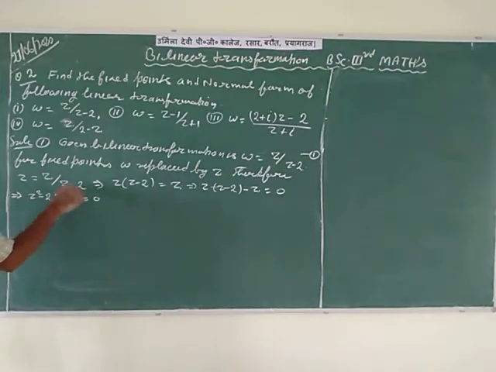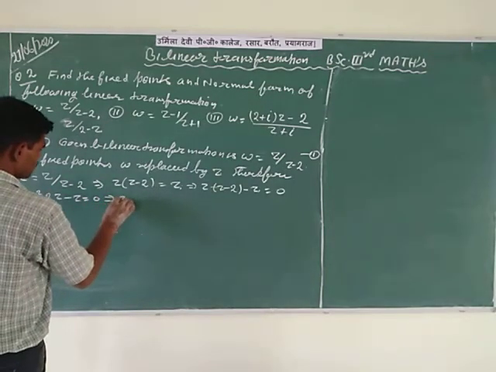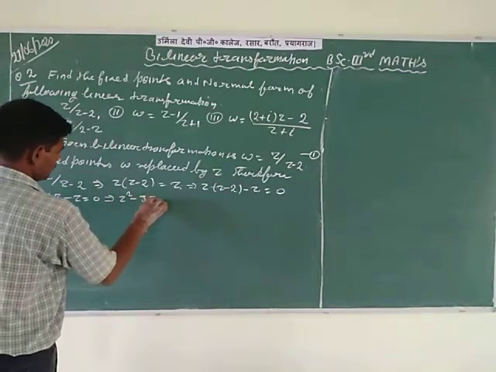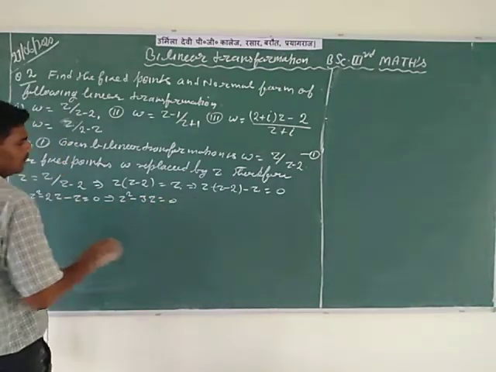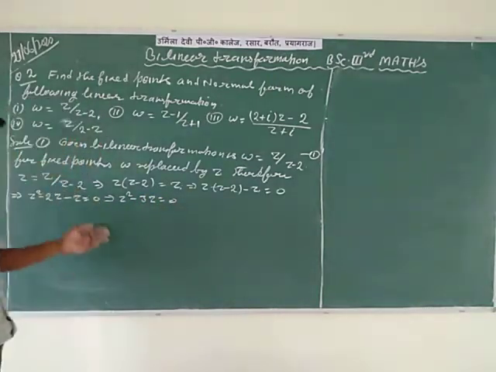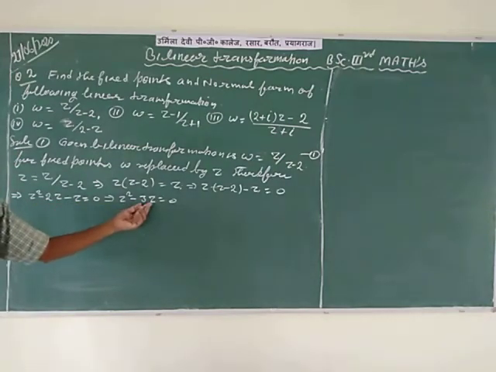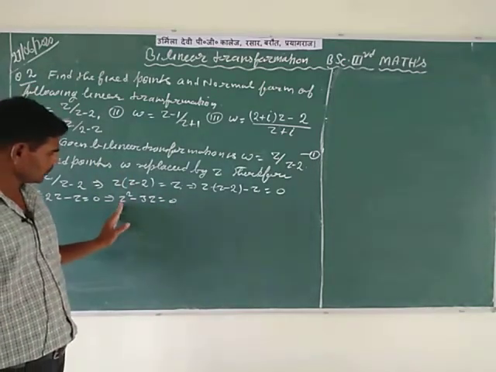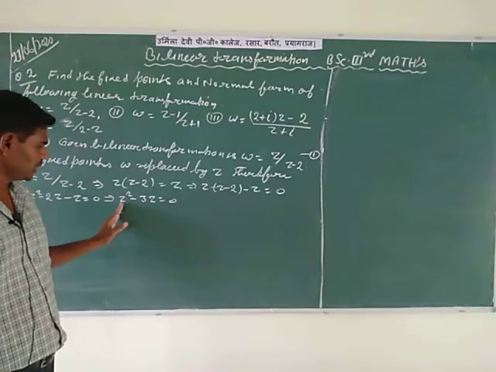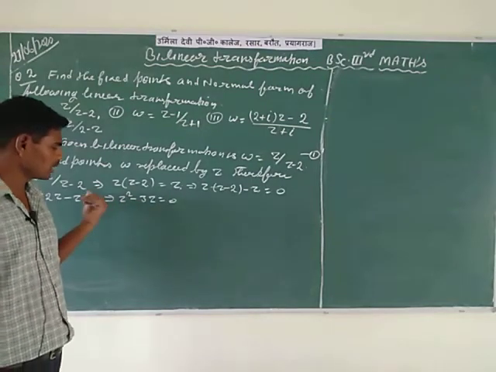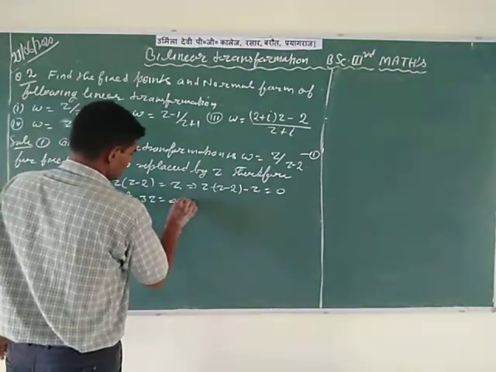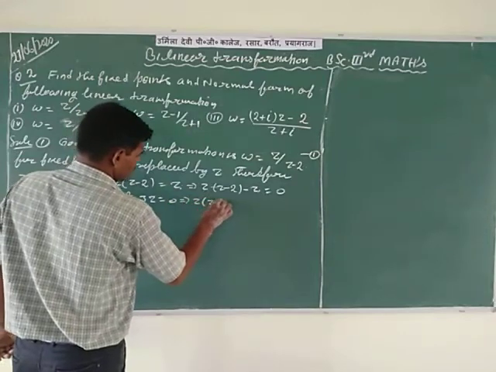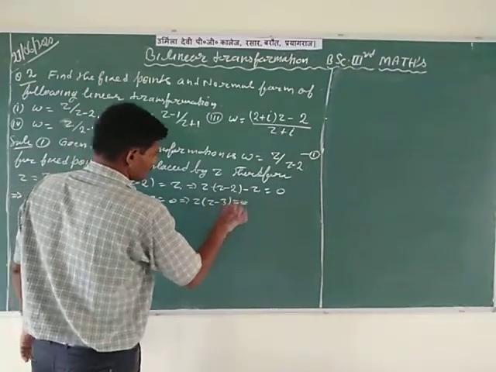This simplifies to z square minus 3z is equal to 0. Here z square minus 2z minus z is minus 3z. In this equation you can take z common, so taking z outside the bracket, write z times z minus 3 is equal to 0.